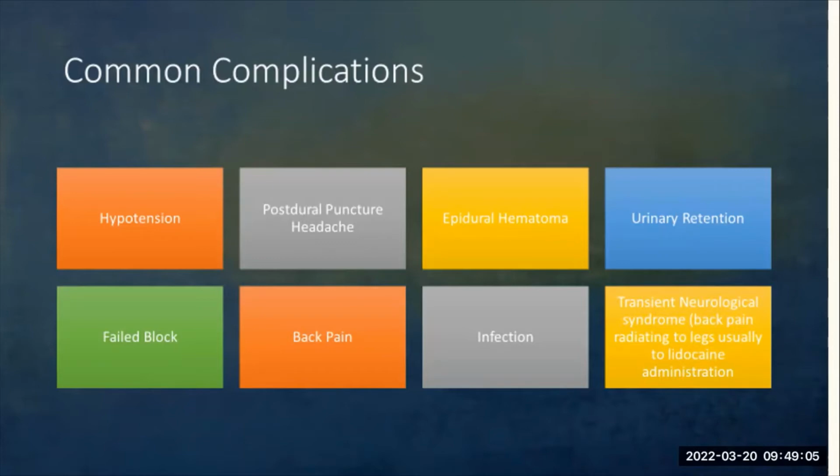Epidural hematoma formation. This is a medical emergency, so a neurologist or a neurosurgeon needs to be consulted immediately because this can cause severe mortality and comorbidity to the patient. Urinary retention can occur. This is why urinary catheters are placed in females after epidural, because they will have difficulties urinating.